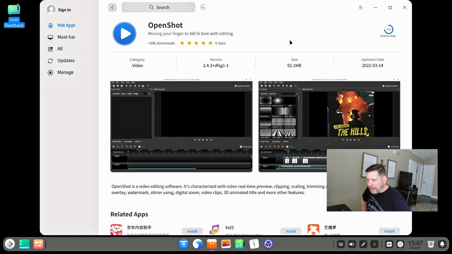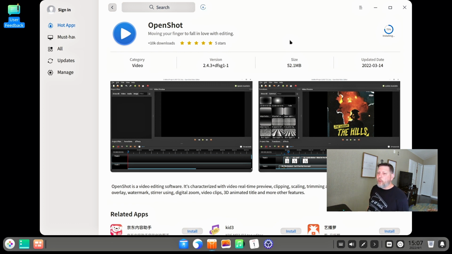OpenShot is just a video editing software that I'm going to take a look at some point. I'm using DaVinci Resolve for all my video editing, but I do like me some open source. So if I can find one that can replace the functionality of DaVinci Resolve, then I will. This shouldn't take too long to install, and it's taking a decent amount. I don't know if that's because I am on a virtual machine.